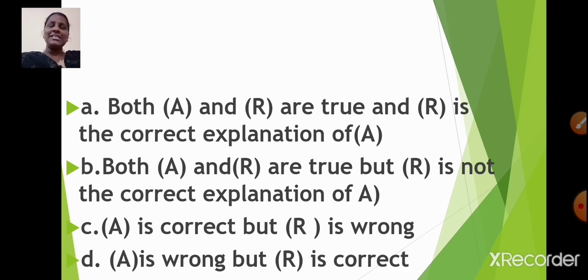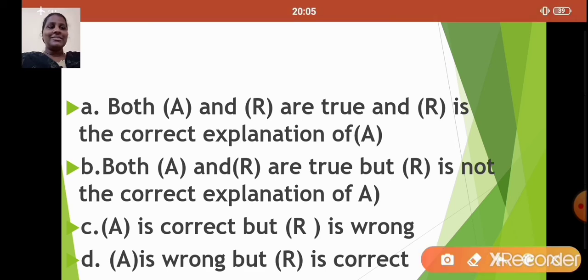Let us read the options. Option A. Both A and R are true, and R is the correct explanation of A. Option B. Both assertion and reason are true, but reason is not the correct explanation of assertion. Option C. Assertion is correct, but reason is wrong. Option D. Assertion is wrong, but reason is correct.